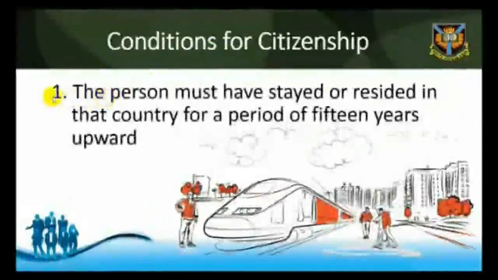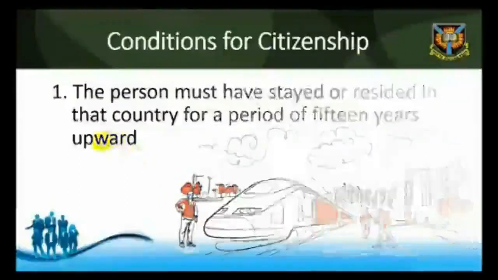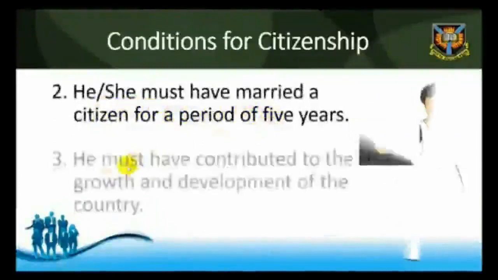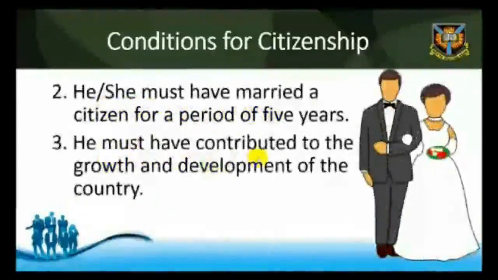Conditions under which an alien can become a citizen of another country include the following. 1. The person must have stayed or resided in that country for a period of 15 years upward. 2. He or she must have been married to a citizen for a period of 5 years. 3. He must have contributed to the growth and development of the country.